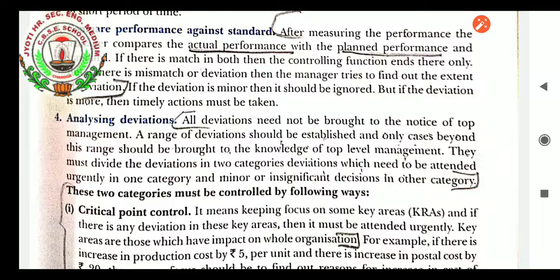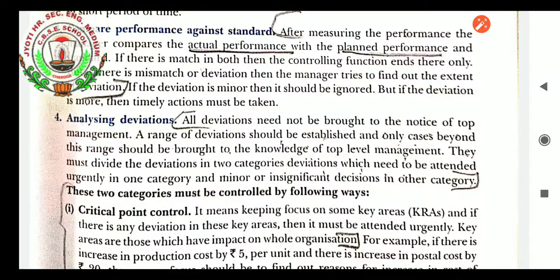Analyzing the deviation. All deviations need not be brought to the notice of the top management. A range of deviation should be established, and only cases beyond this range should be brought to the knowledge of top level management. This must divide the deviations into two categories: deviations which need to be attended urgently in one category, and minor or insignificant deviations in another category. Because if we categorize this way, it becomes easy for us to see how we can tackle the major deviations. Minor deviations can be left out, or taken up easily in the next step.